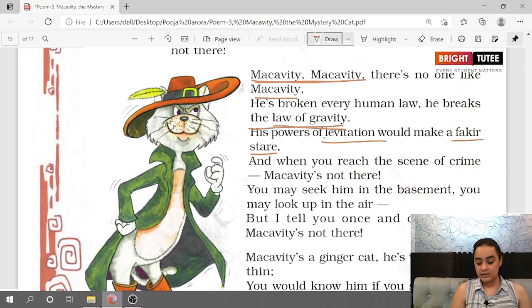Why? Because he has powers of levitation. He can fly in the sky. And this power of Macavity to fly in the sky makes even a fakir stare.